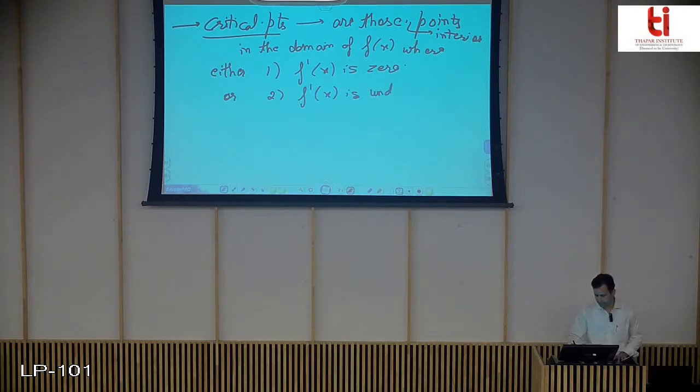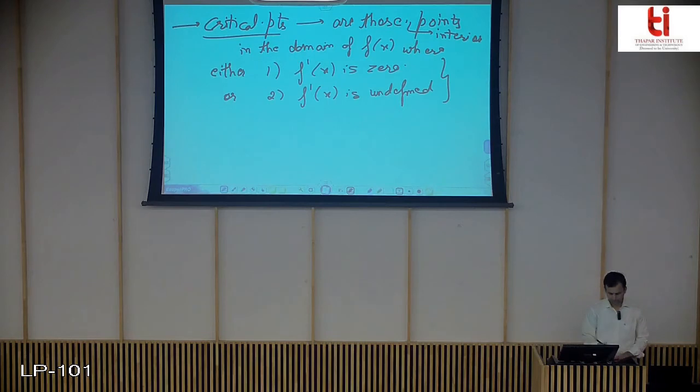So all those interior points in the domain of f(x) where f dash is 0 and where f dash is undefined, we call as critical points. Basically this will now help you find where the local maxima and minima can be.